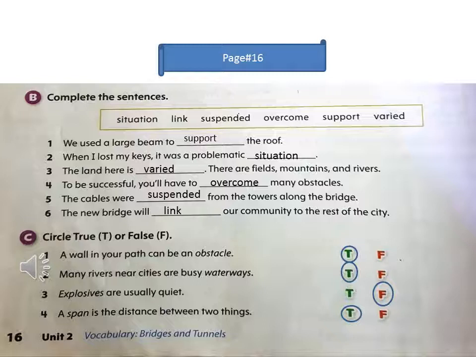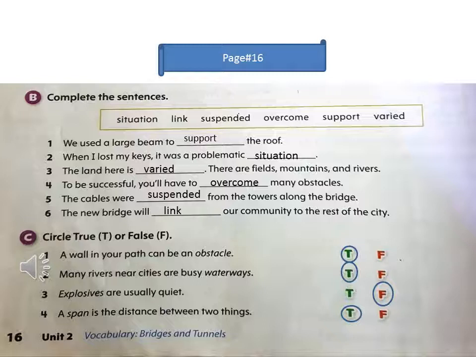Let's look at exercise B. Complete the sentences with these vocabulary words according to their meaning. We used a large swing to spot the road. When I lost my keys, it was a problematic situation. The land here is varied. There are fields, mountains and rivers.